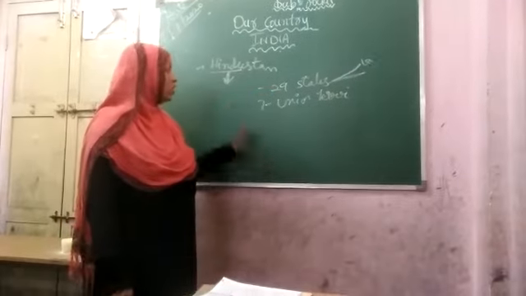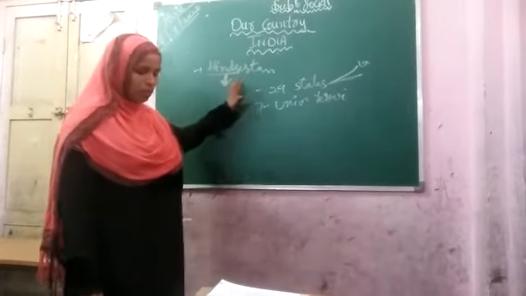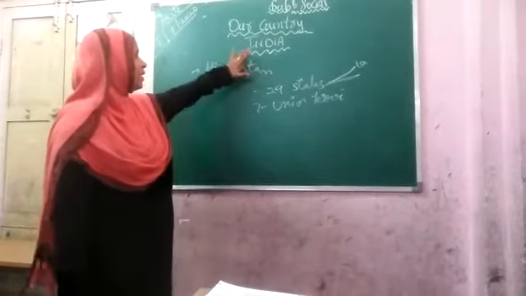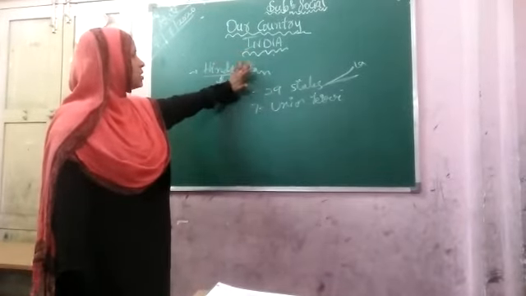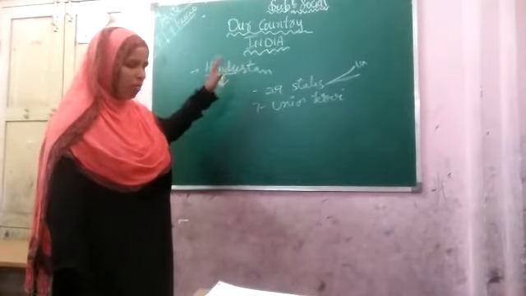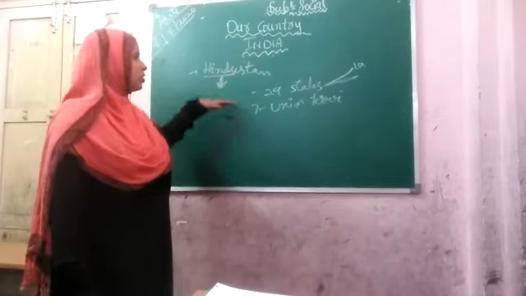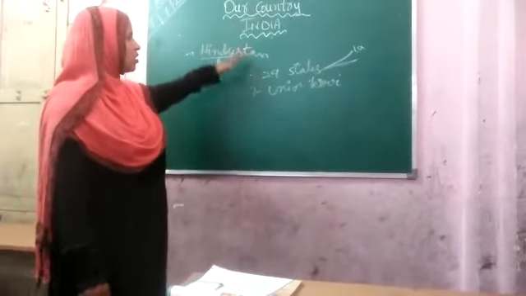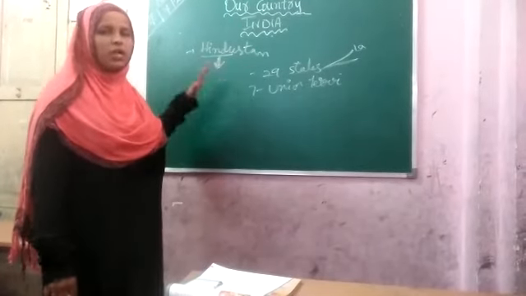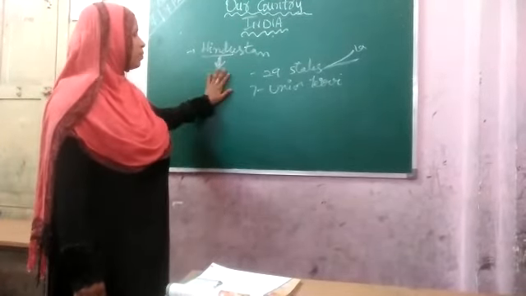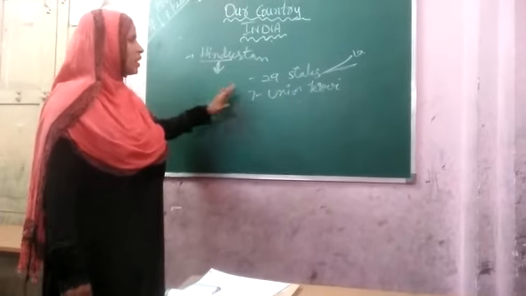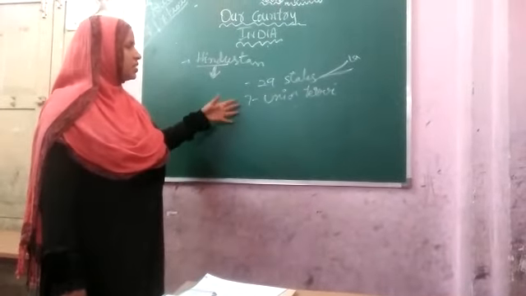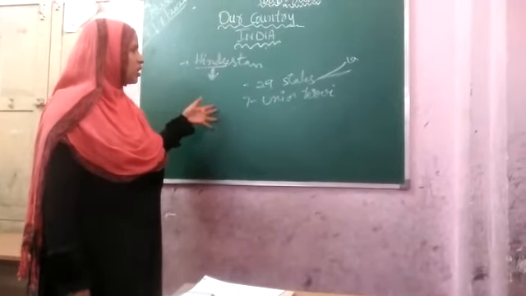Okay, students. Today I explained Hindustan and India. Tomorrow I will explain what the religions in India are, how the languages are, and how the gods differ in the 29 states. I will explain tomorrow the differences among the 29 states in prayers, gods and traditional dress.